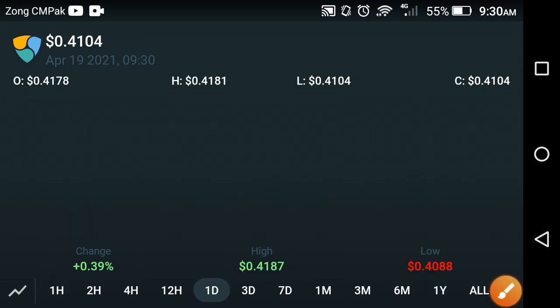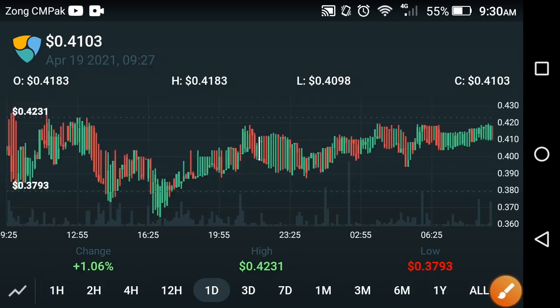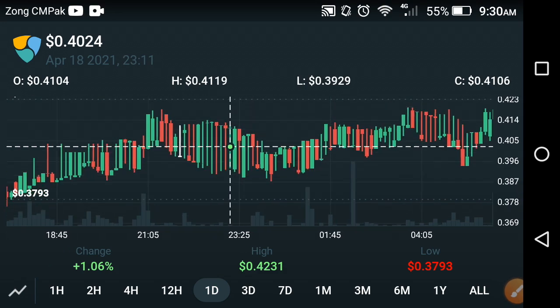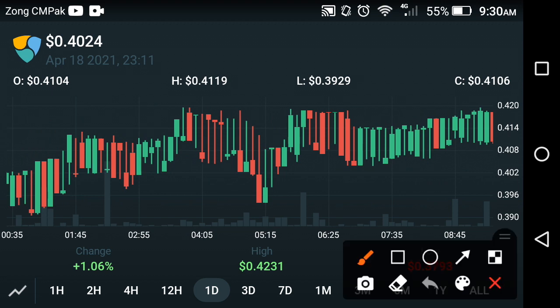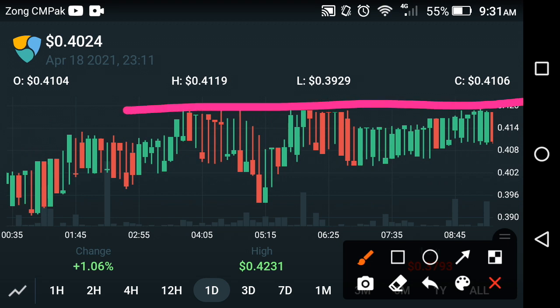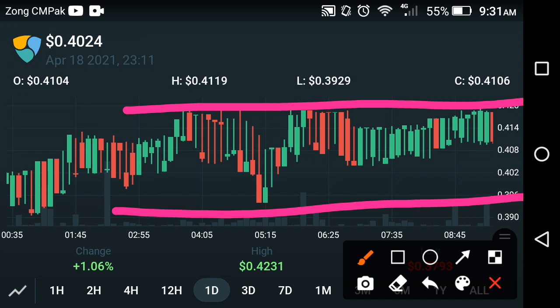Now for the next target detection, we have to look at the last 1 day price prediction chart of the XEM coin friends. If we look at the price prediction chart of the XEM coin, absolutely they are moving upward, it is clear. Now if we look at the price prediction technical analysis, as you can see here, that is a resistance and that is a support level. So they continue to travel between two lines, but if we look at the current situation of XEM coin, they are struggling to move upward, as you can see here. That means the big pump, the big jump of the XEM coin is coming soon. There is no chance of XEM falling down friends, because they are very high above the support level.